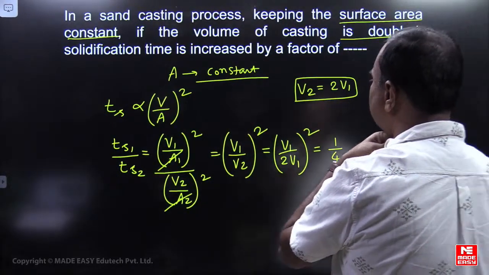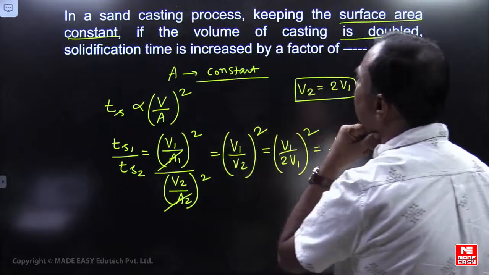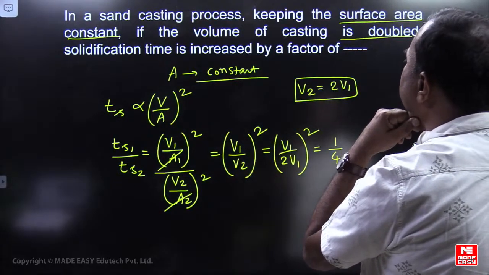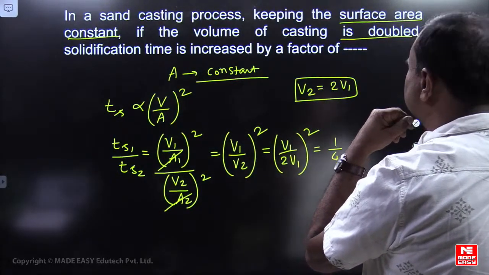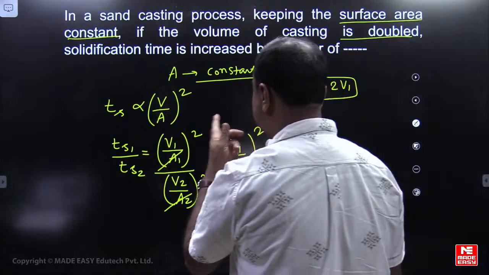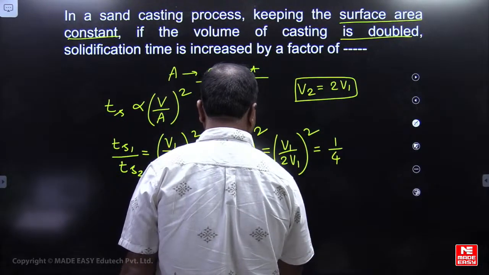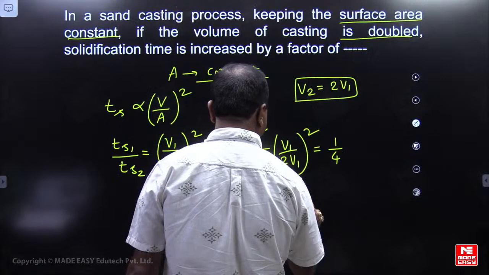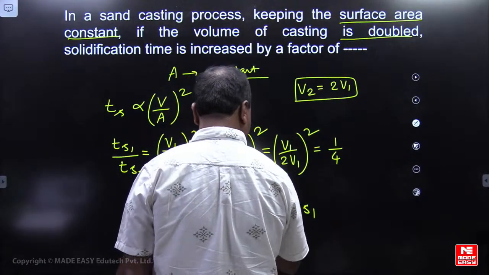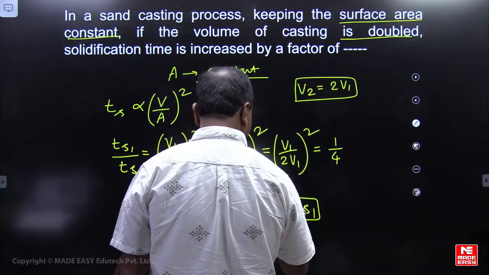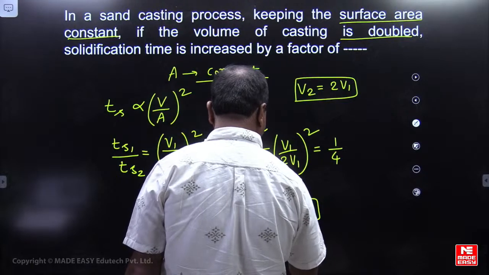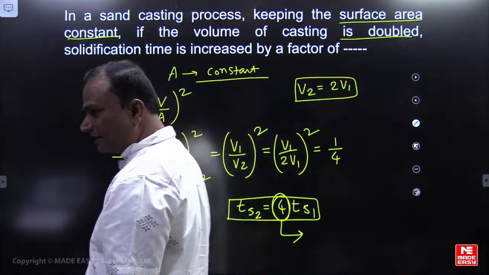So TS1, how many times has it increased? Solidification time is increased by a factor of how much? How many times has it increased, he is asking. So TS2 will be equal to 4 times TS1. It is increased by 4 times.